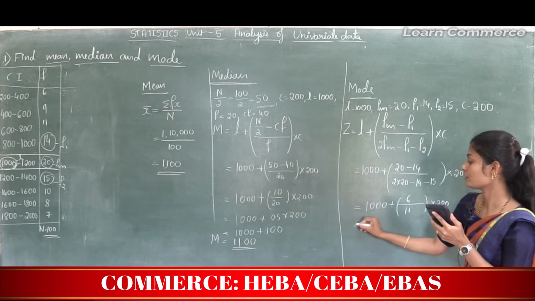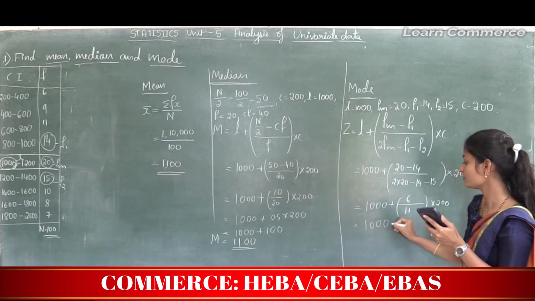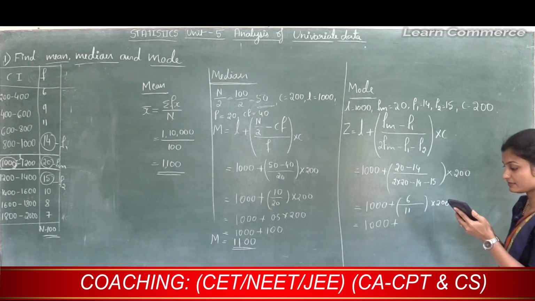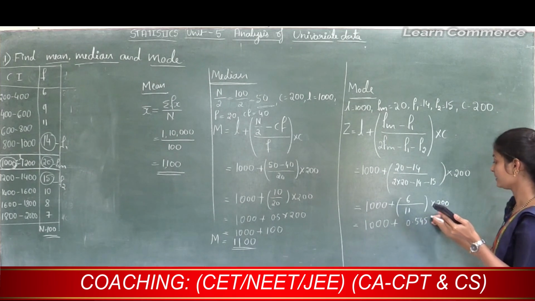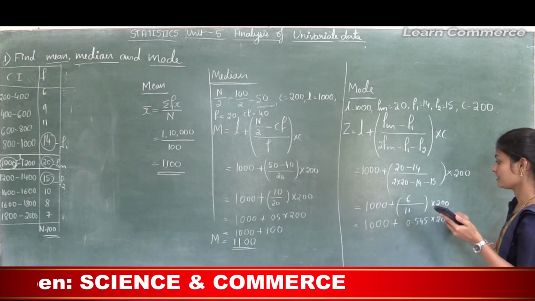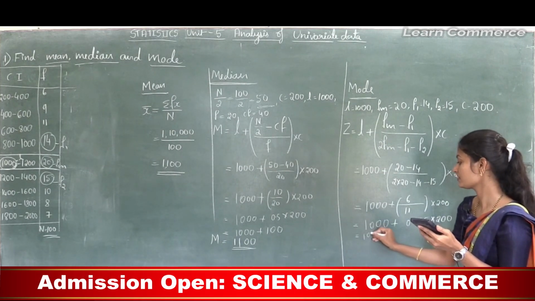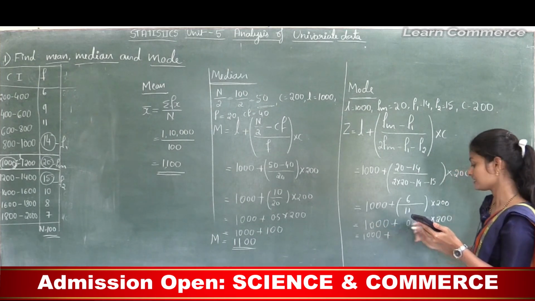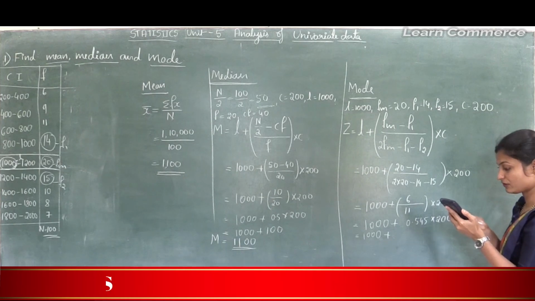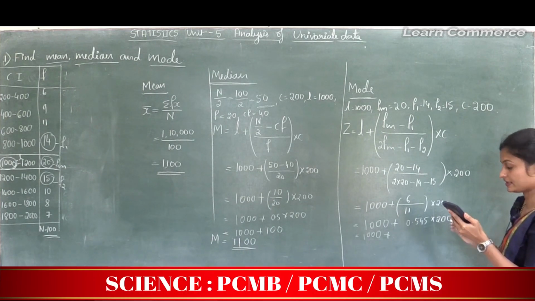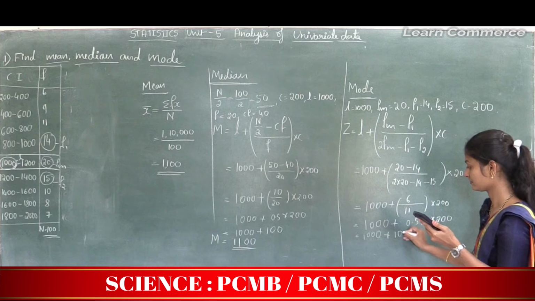So this is equal to 1000 plus 6 divided by 11, that is 0.545, into 200. So this is equal to 1000 plus 0.545 into 200, that is 109.